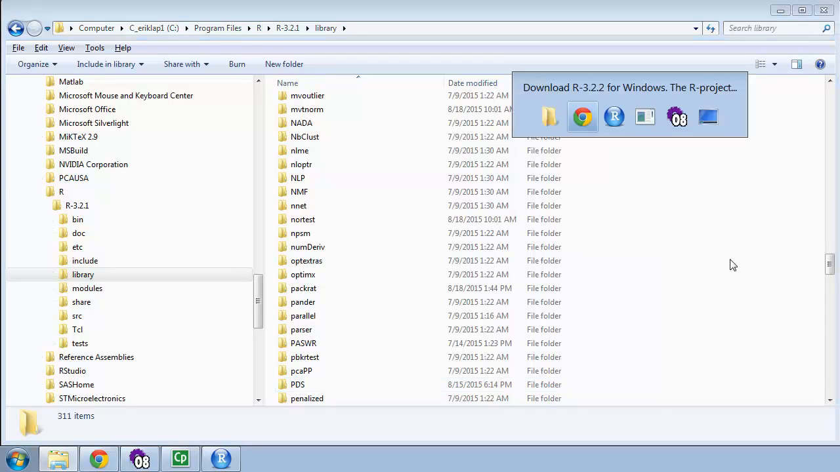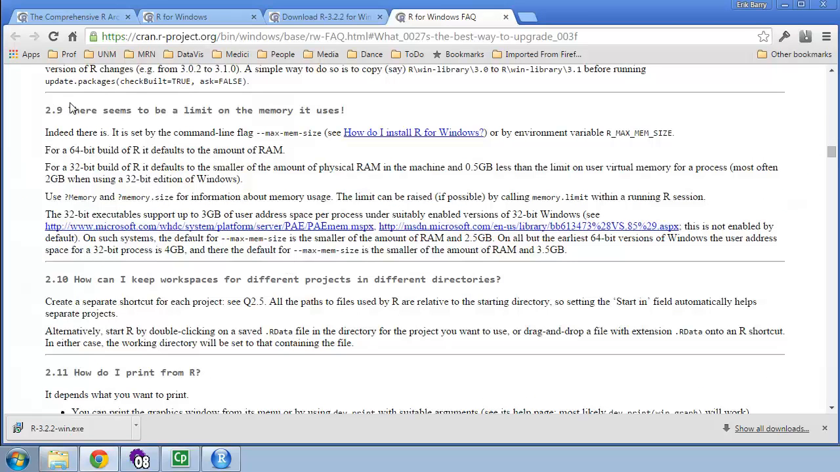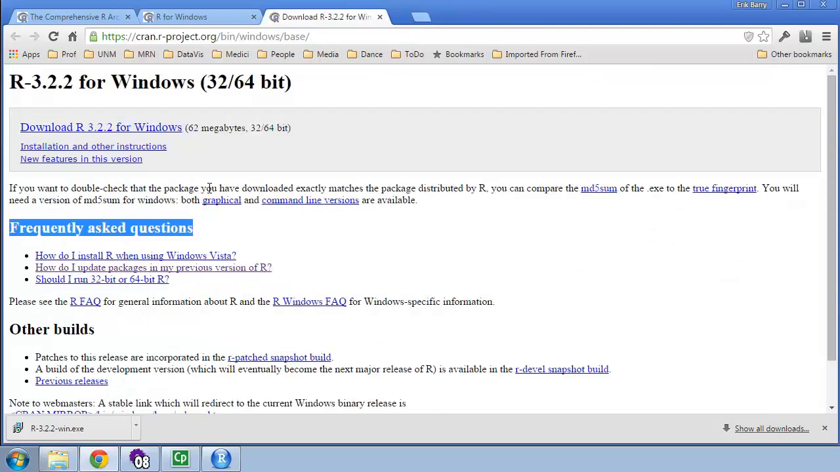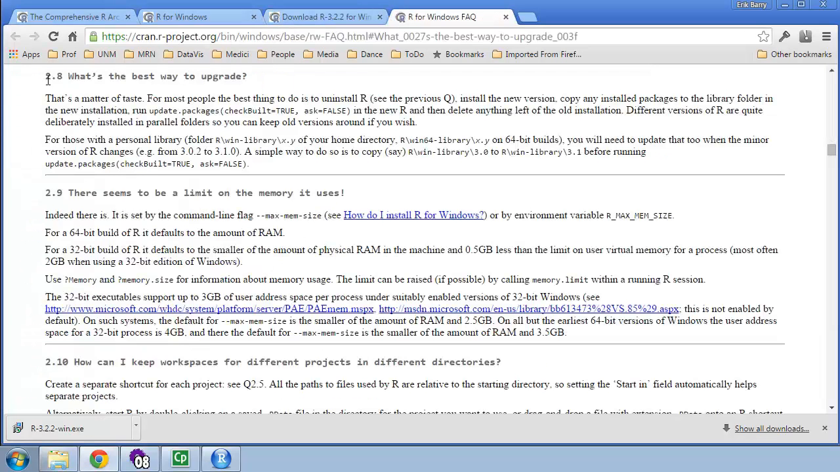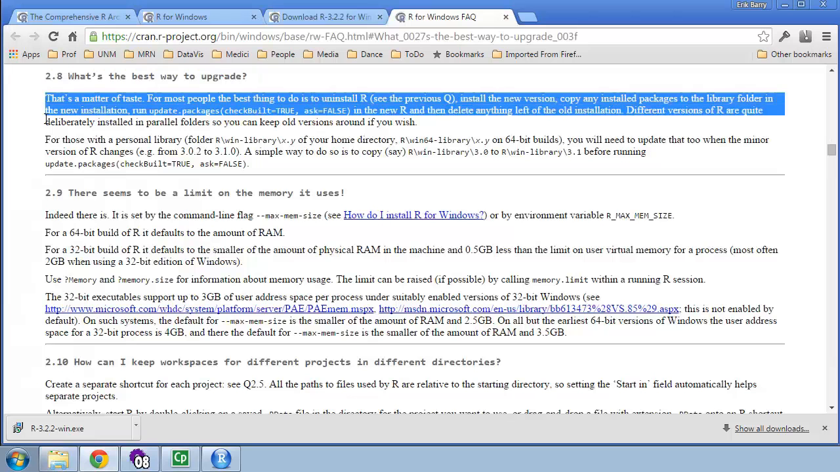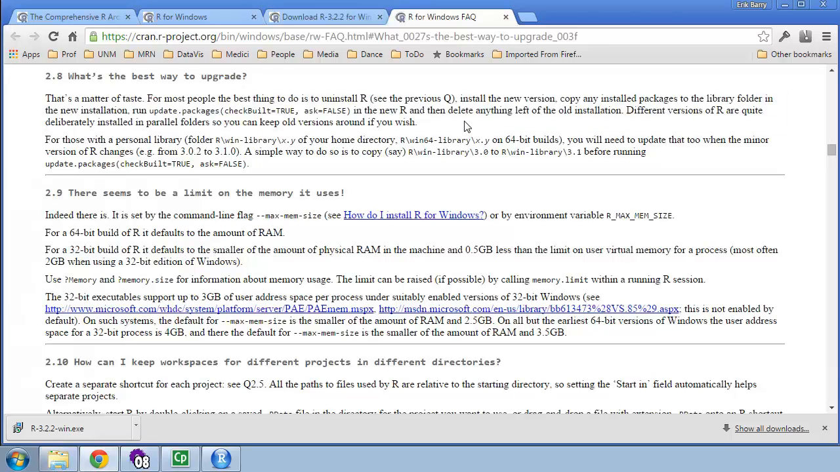And so if I go back to my browser and click on this, how do I update packages? This changed around. What's the best way to upgrade? So in actually this one short sentence, this tells you everything you need to know. And this is sort of the way a lot of these notes are written for R. There's a lot of information in a very little bit of writing.